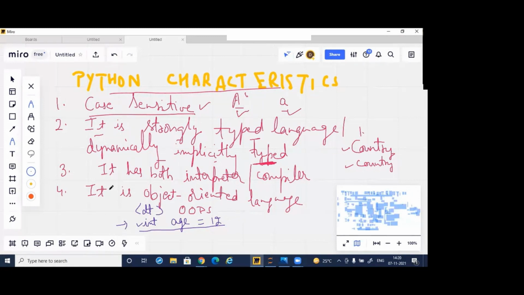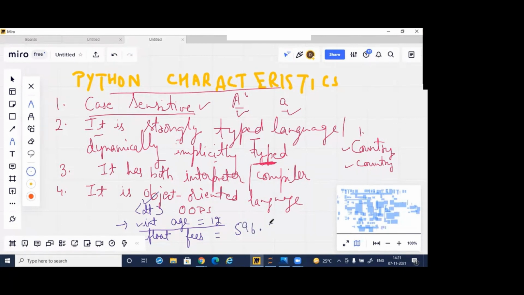Suppose I want to write fees. For the fees also, I have to write the data type. Fees is like decimal values, some rupees, some paise, so I have to write it as float. I'll write float fees is equal to, suppose, 596.50. So decimal values there. Fees is of data type float, and age is of data type integer.